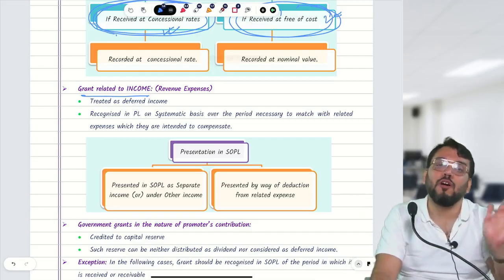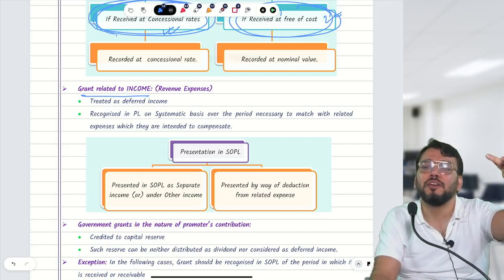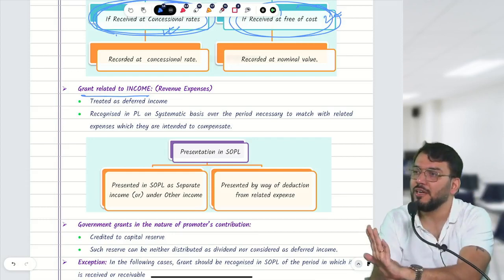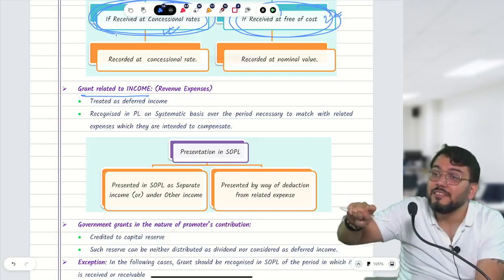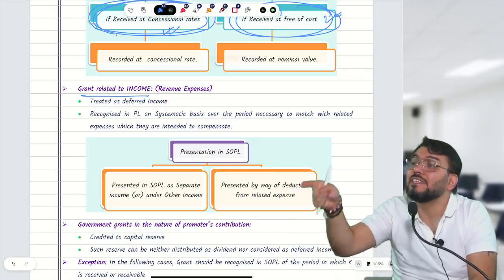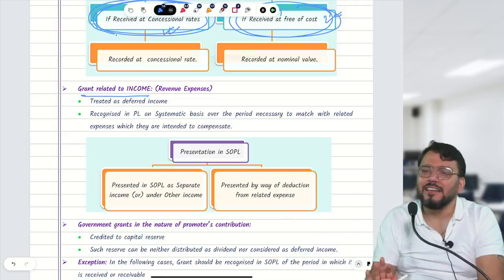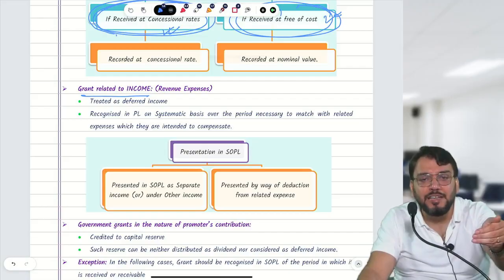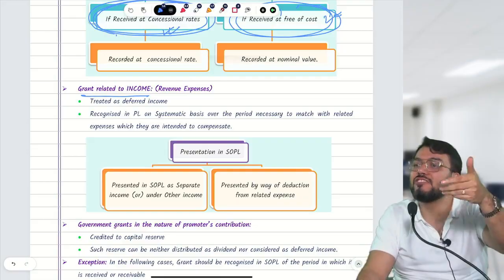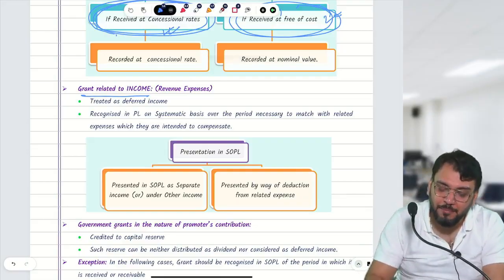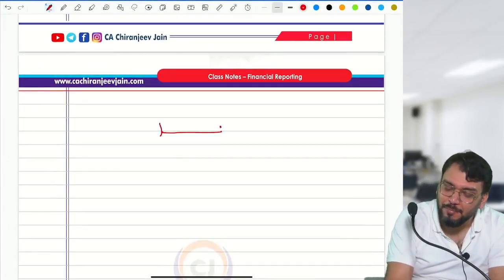For that, you approach the government. The government says okay, because the industry will open and the economic condition of India will develop. So now the grant you are receiving from the government is for payment of salary to technical employees. It means it is for revenue expenditure. In that case, simply the grant will be treated as deferred income and it will be transferred to PL to match the related expense. Let me take one example for this, because no proper question of this has been given in the ICAI study material, but it can be asked.